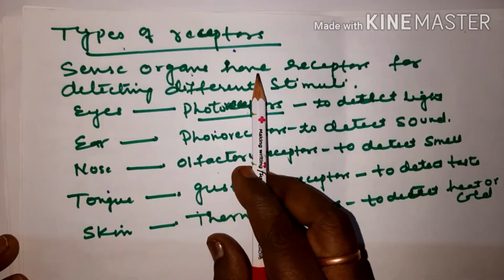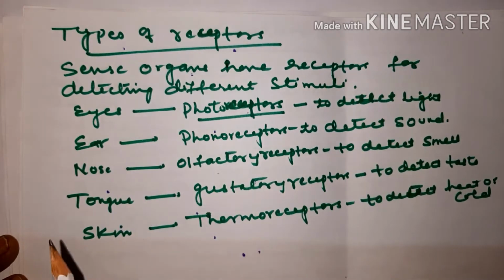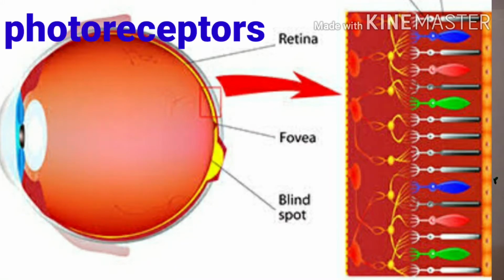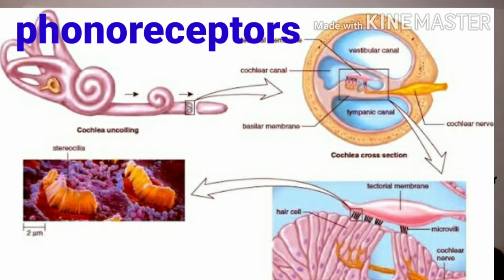Sense organs have receptors which receive the stimulus. These receptors are in the eyes. What are the receptors? They are photoreceptors. These photoreceptors help to detect light. In the eye we can see these photoreceptors: we have rods and cones which help in detecting the light. And in the ear it is the phonoreceptors to detect the sound.